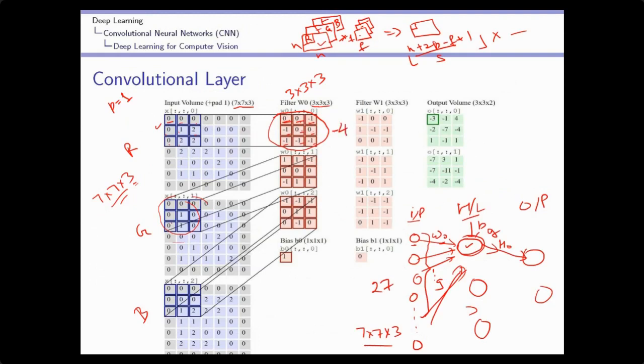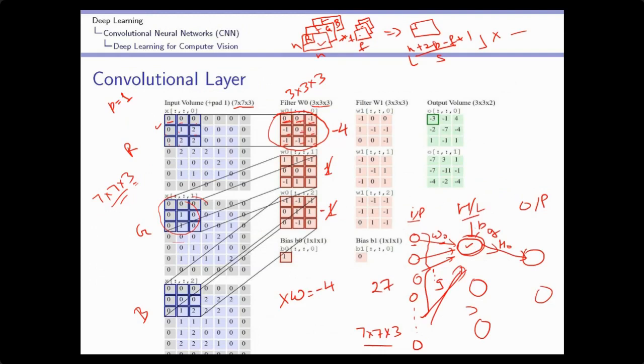Then these 9 pixels are also connected. So these 0 into 0, this into 0. This will be 1. So the weighted sum will be 1. When this mask, these 9 values are connected, these will be 0, 0, this will be minus 1, minus 1. So now I will calculate the total weighted sum. Total weighted sum will be minus 4. So the weighted sum, that means the XW value, is minus 4.